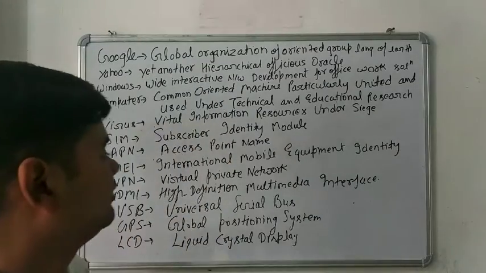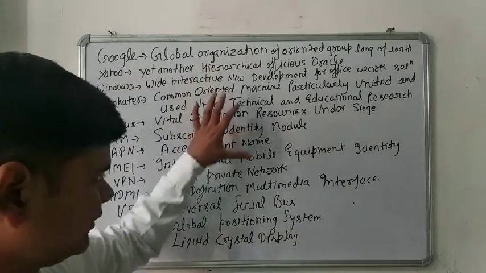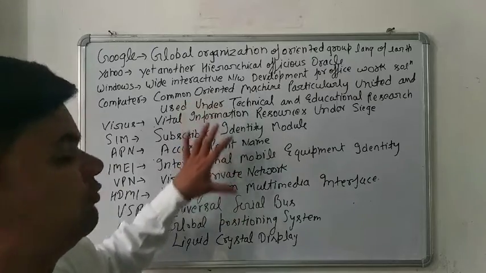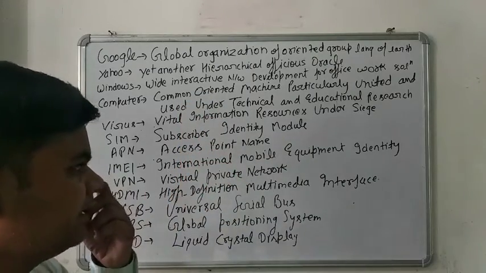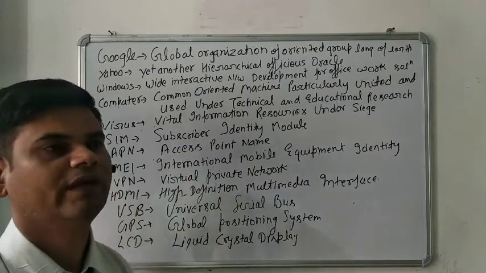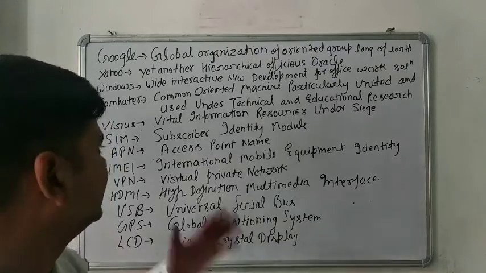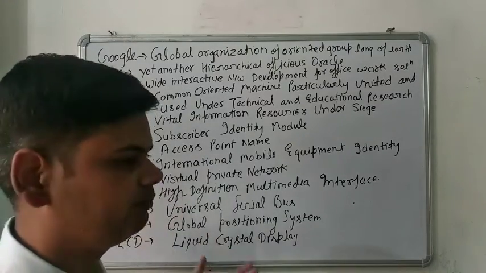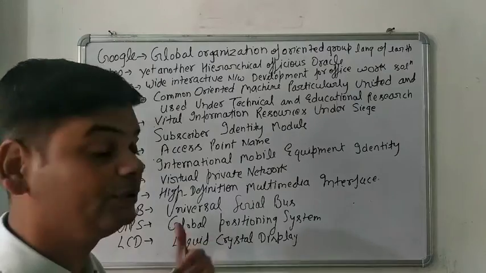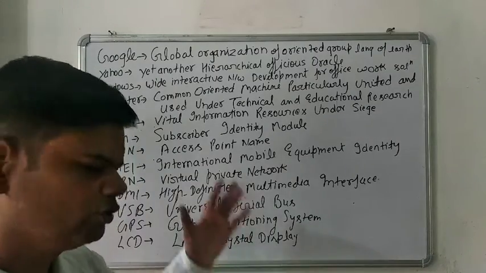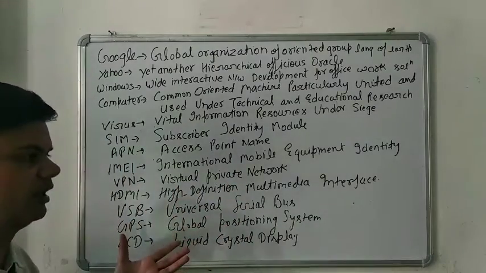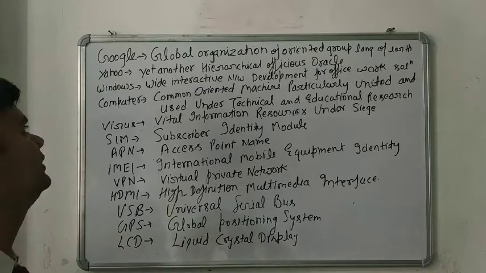Today, we are discussing some important terms and their full forms. In daily life, we are using computers, laptops, and mobile phones. These are important terms we use daily, but we don't know their full forms. So we have to discuss their full forms now. The first full form is Google.